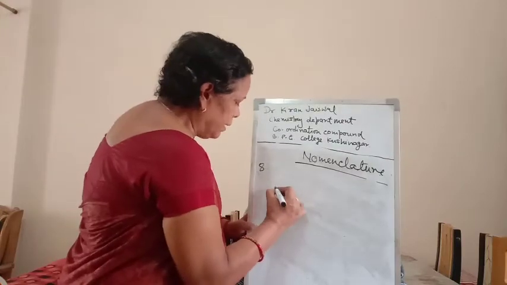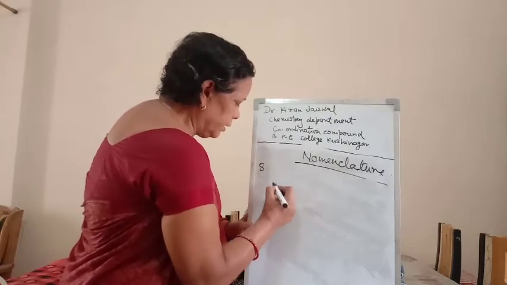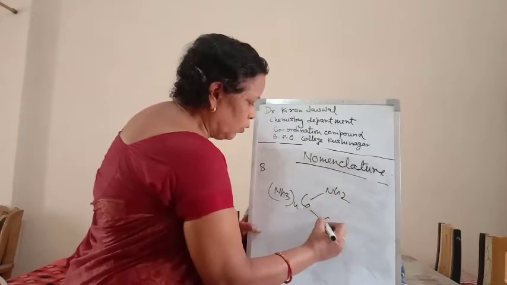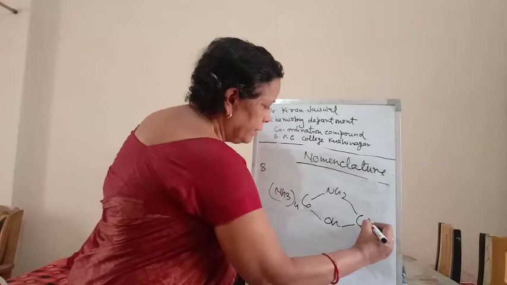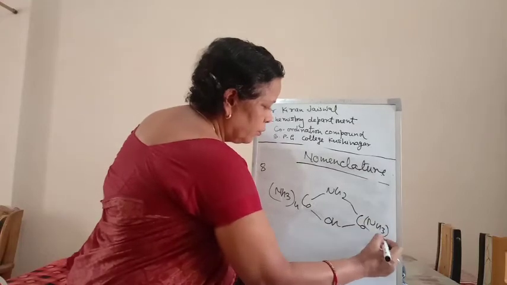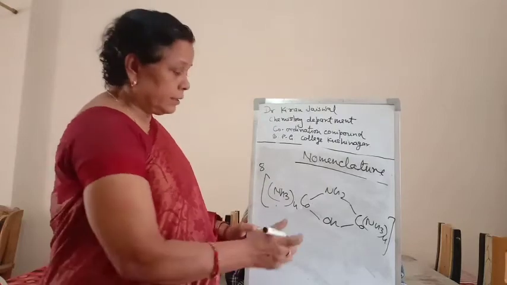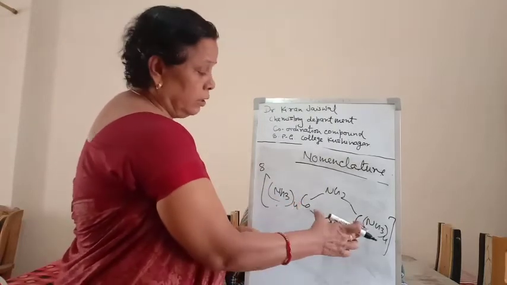For example, (NH3)4Co(NH2)(OH)Co(NH3)4. Here the coordination sphere contains two metal ions.